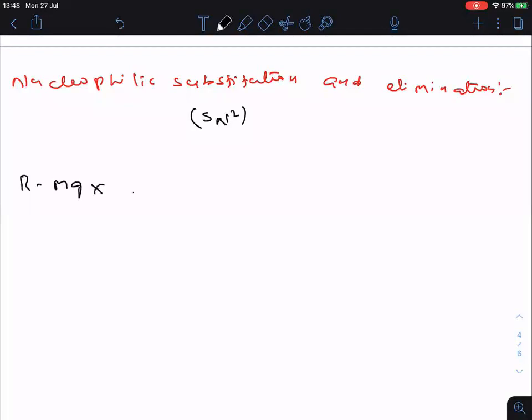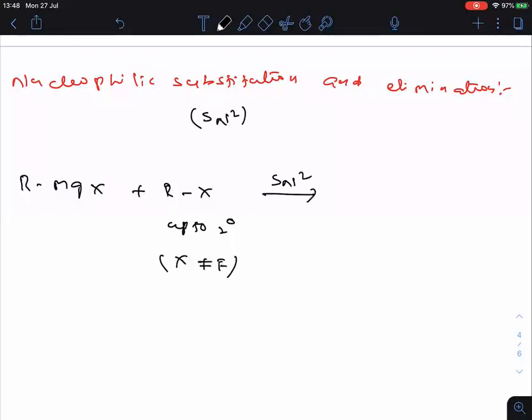RMgX, when treated with RX. But remember, everyone, this RX must be at most a secondary alkyl halide, because in SN2 only primary and secondary can participate. Tertiary cannot participate here. Is it clear, everyone? And remember, X must not be equal to fluorine. Why? Fluorine is a very poor leaving group.